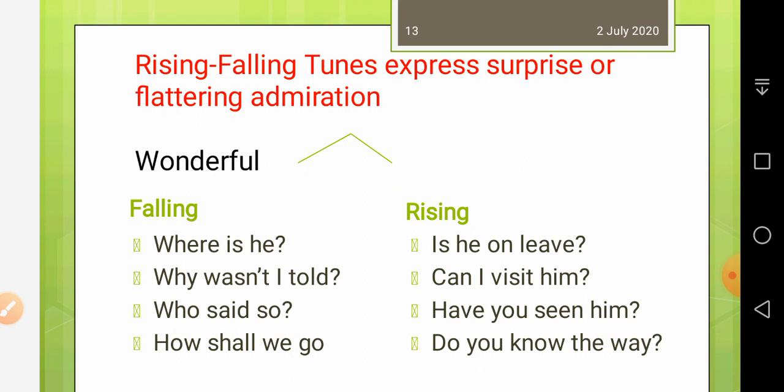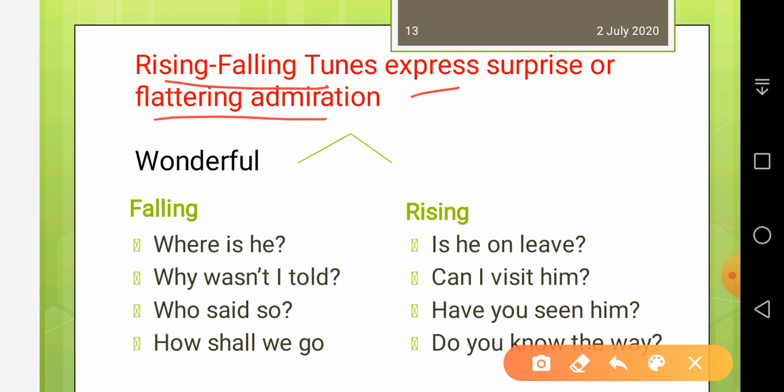Last, rising-falling tones, that is, mixed tones. Okay, they are used for exaggerated notions, like surprise or flattering admiration. So some exaggeration is indicated with the help of falling-rising-falling tones. Okay, let me give you this example, this word: wonderful. Now let me show how to pronounce this, wonderful.